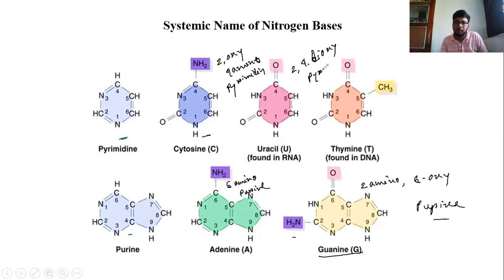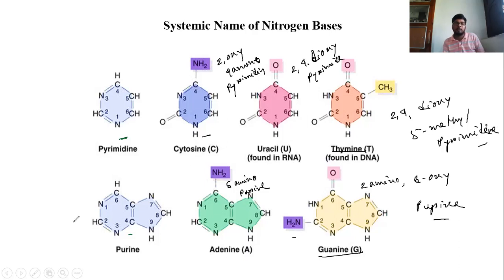And the systematic name of thymine is 2,4-dioxy-5-methylpyrimidine. You have to remember these systematic names, and it will help in your exam.